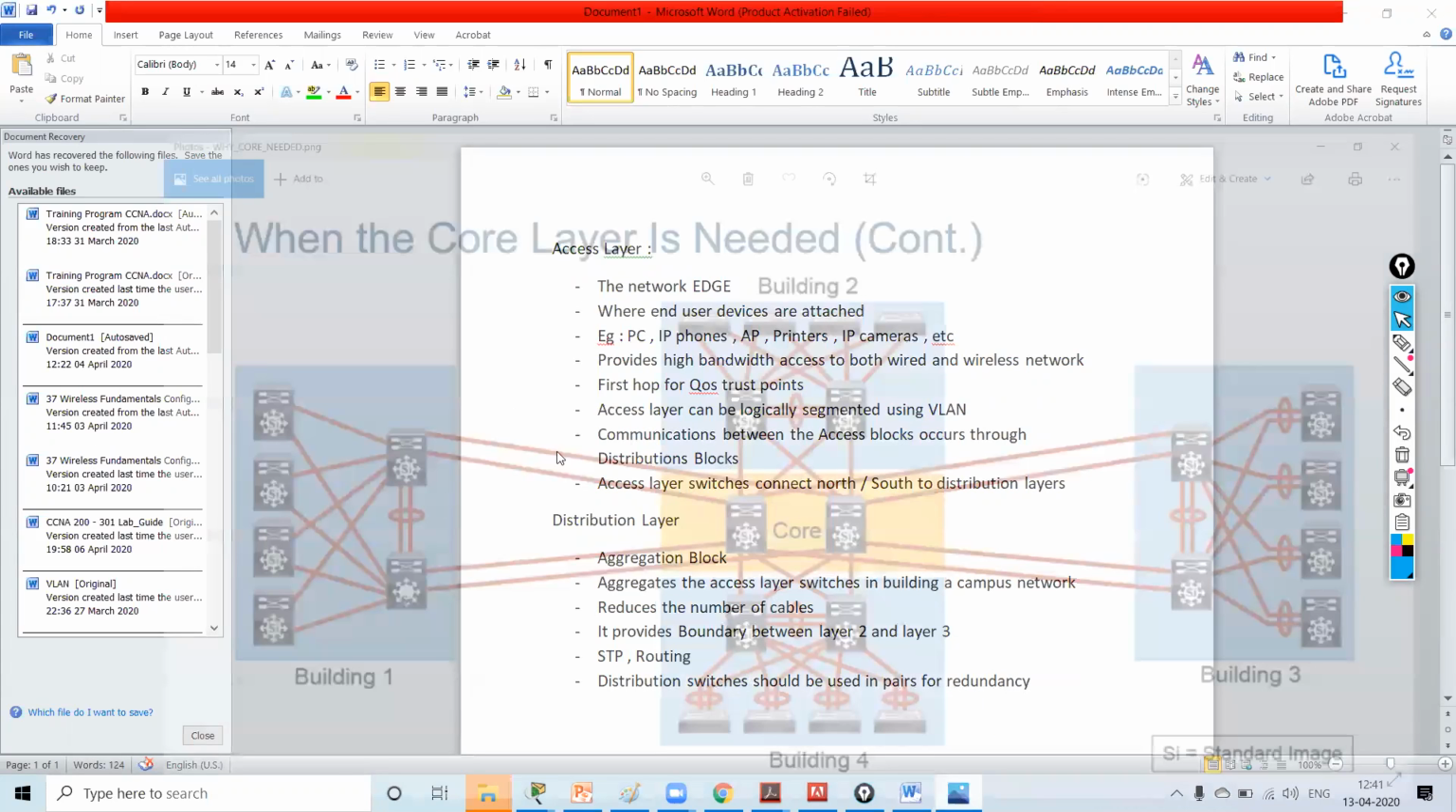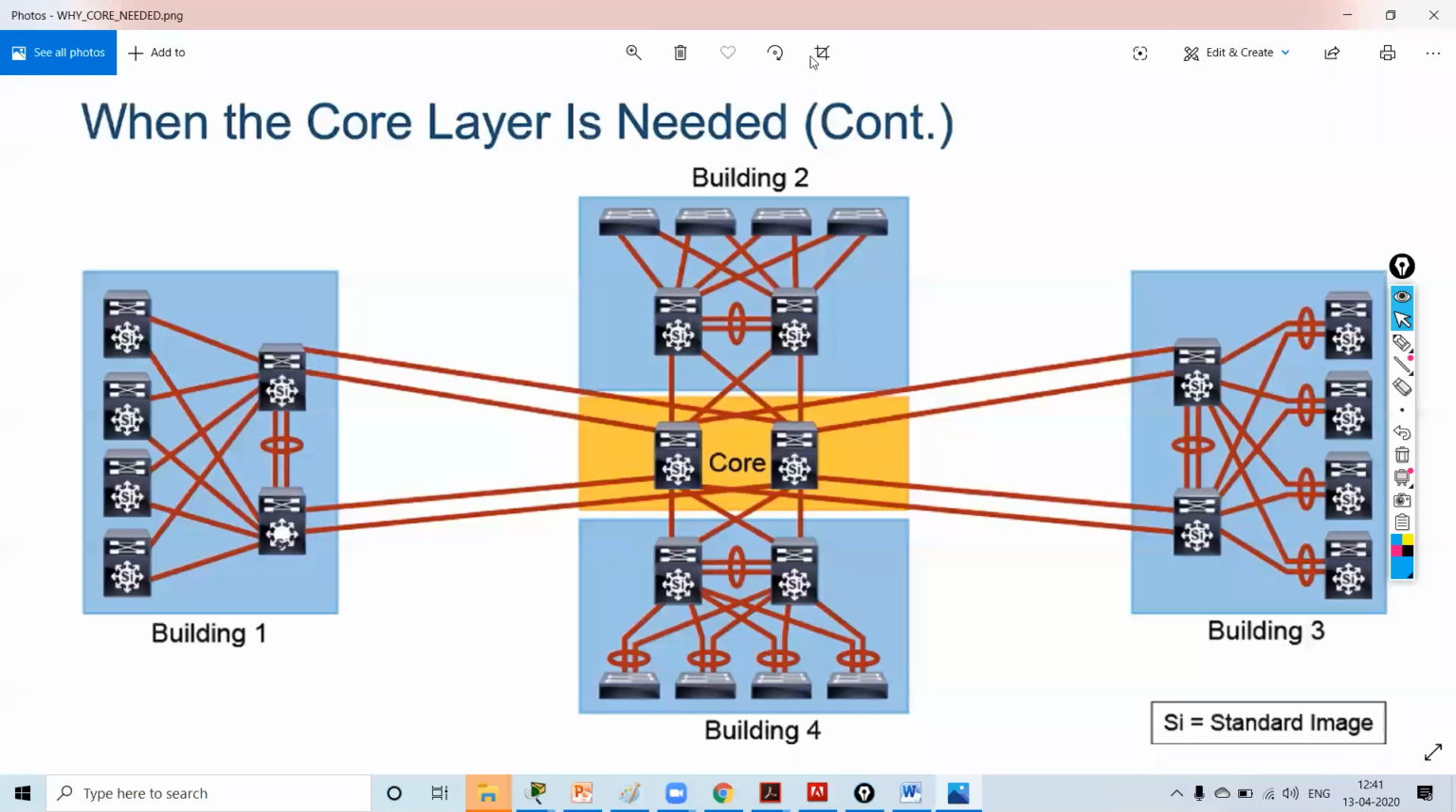See over here, this is a complex design. This is my core layer. This is my distribution layer. This is my access layer. This is my distribution layer. Understood?